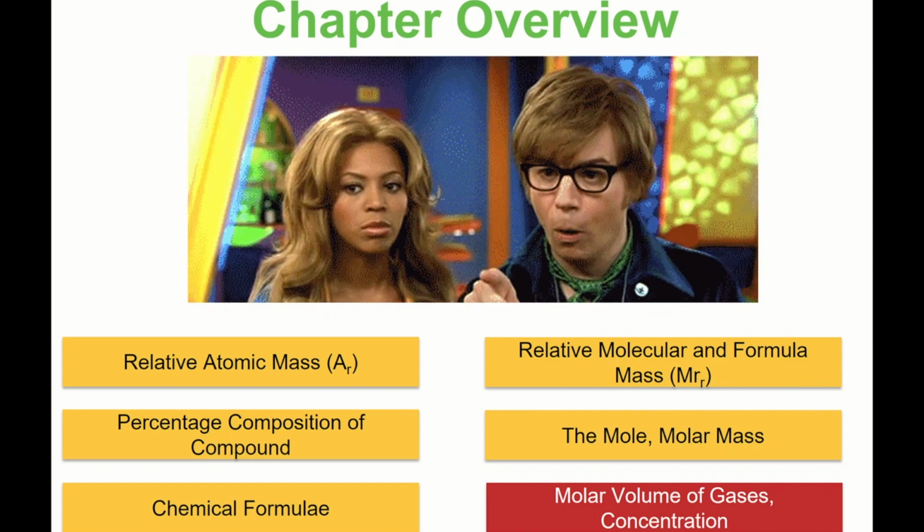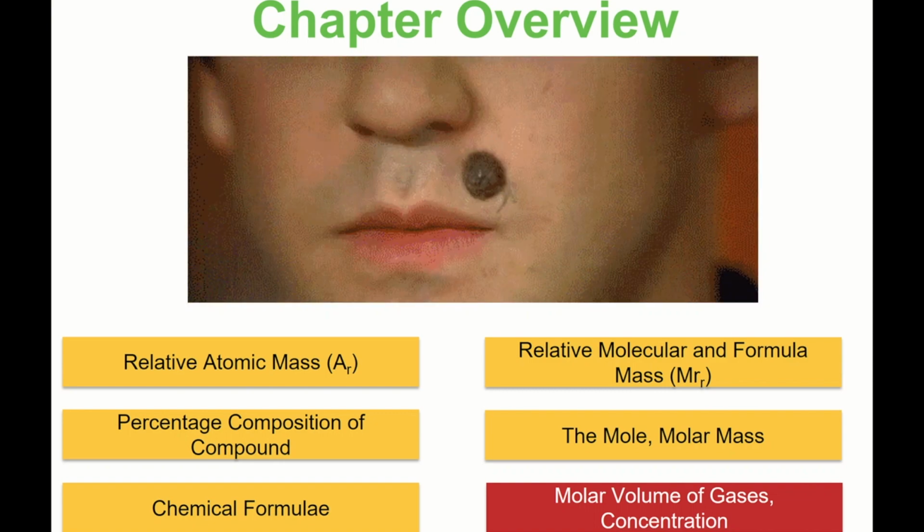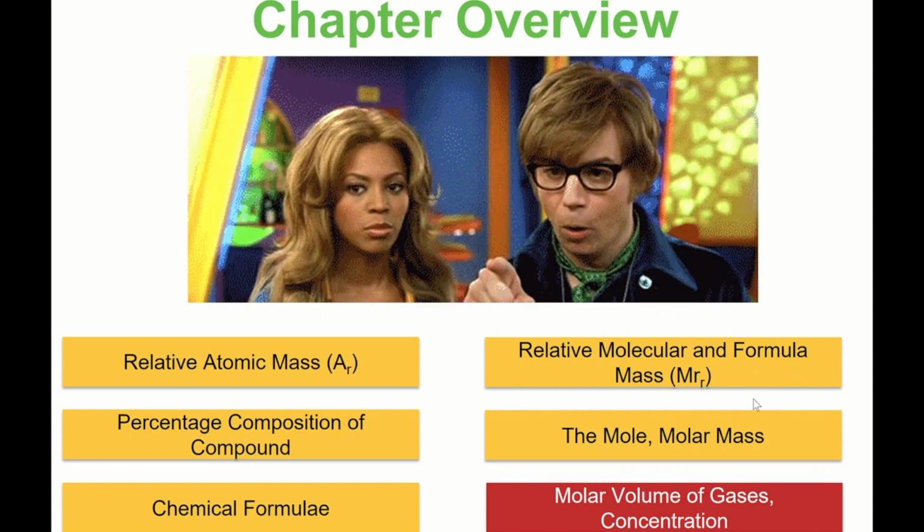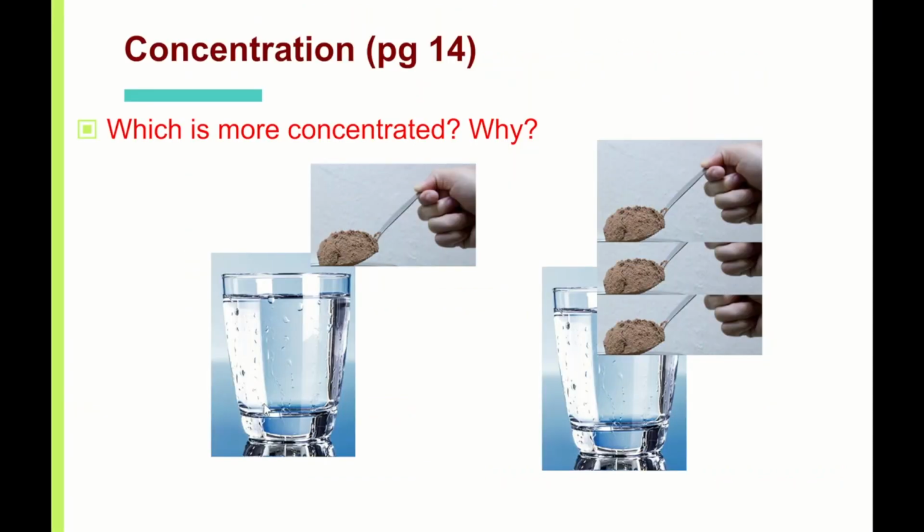We're going to end soon with the last part, which is concentration. Let's take a look at this part here. From this picture, I have 2 cups of water, the same volume of water. On the left, I add 1 spoon of Milo powder. On the right, I add 3 spoons of Milo powder, which is more concentrated. I'm sure you will tell me the one on the right. Why? Because more spoons of Milo powder were added, and the volume of water is the same.